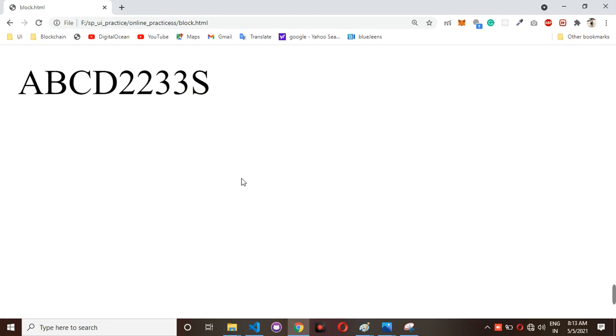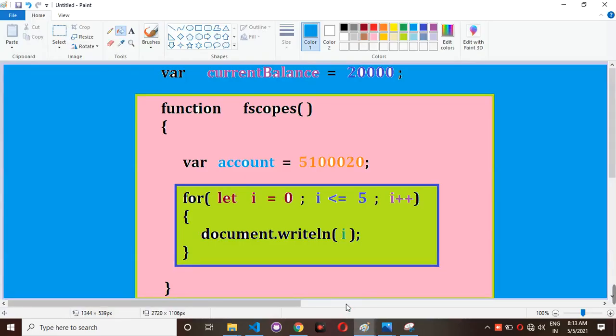So we have three types of keywords. Using the var keyword, you can create two types of variables: one is the global variable and one is the function scope variable. And we have the let keyword. Using the let keyword, you can create a block scope variable. And we have one more keyword. Using the const keyword, we can create constant variables.